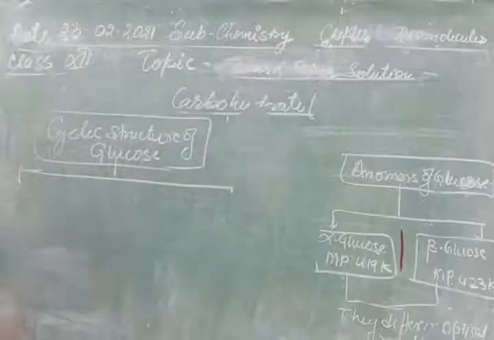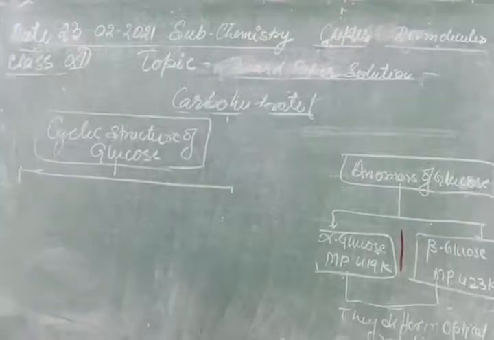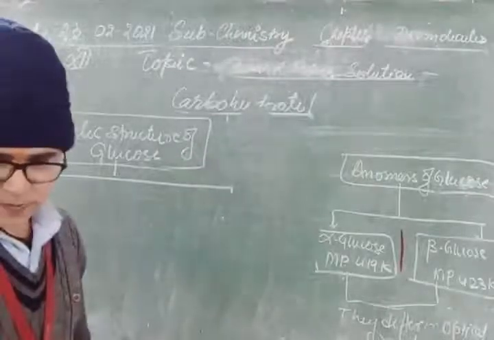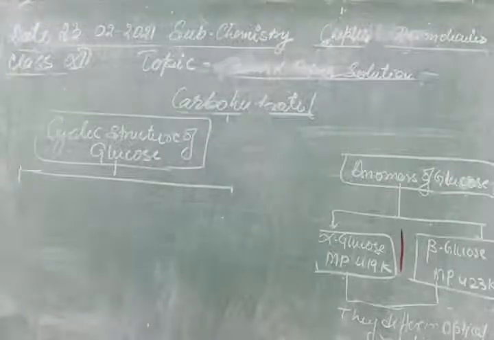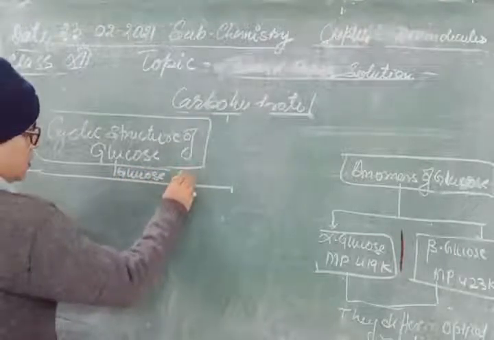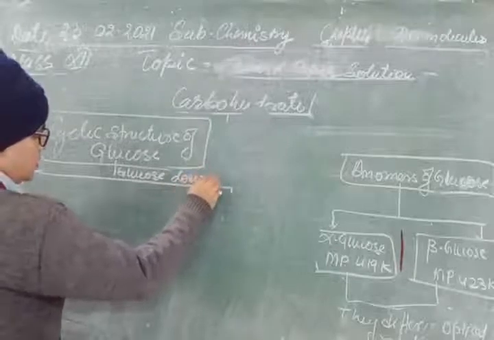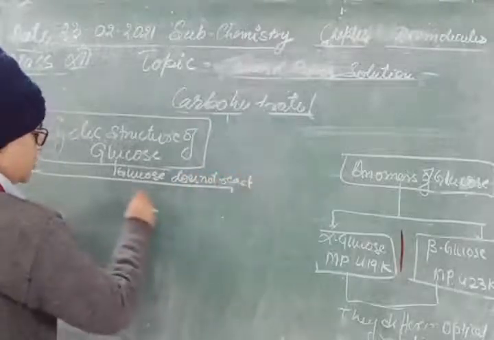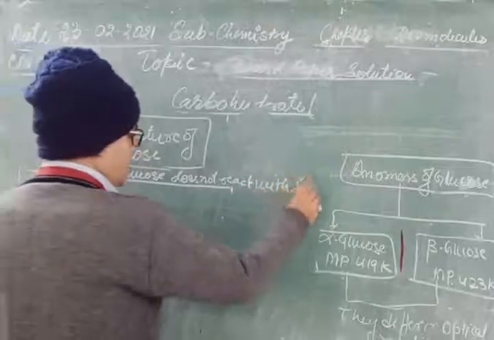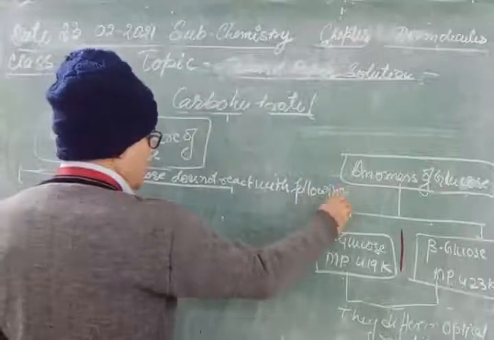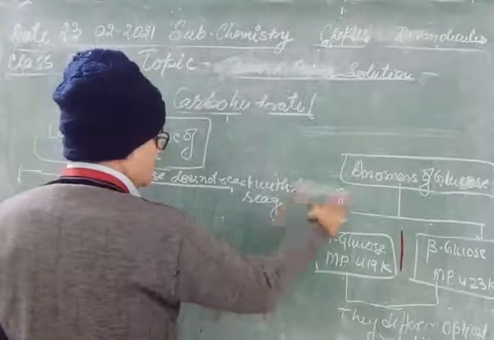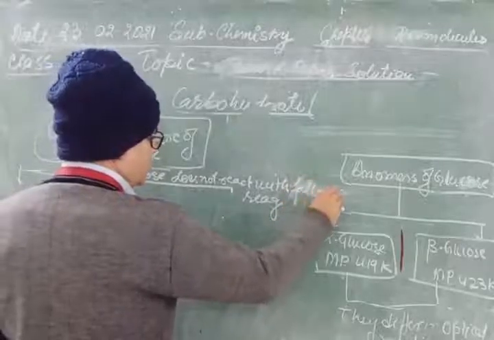Glucose has a cyclic structure. This can be proved by the following reactions, because glucose does not react with the following reagents.